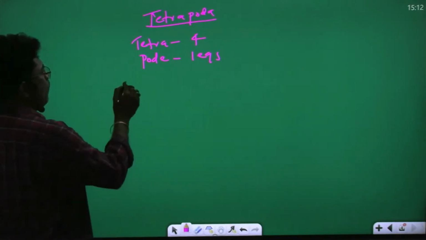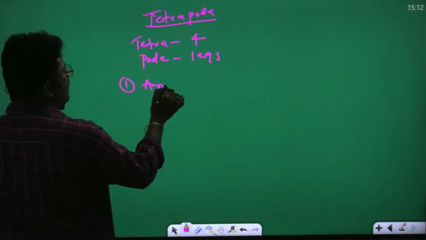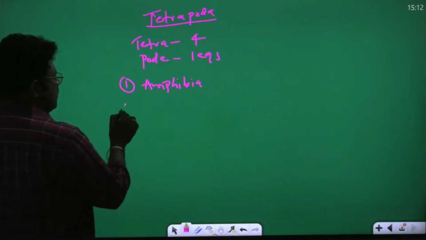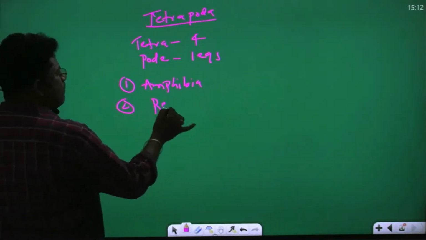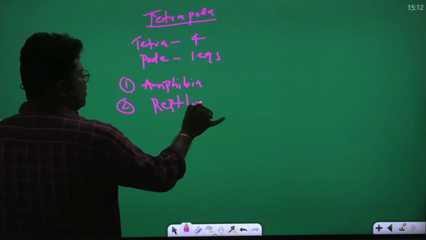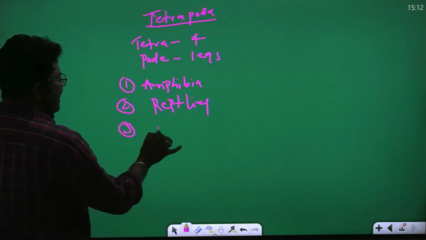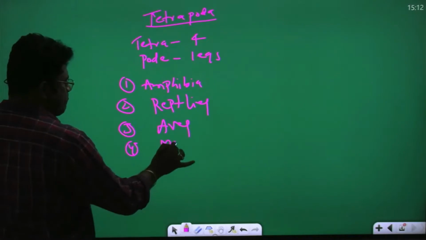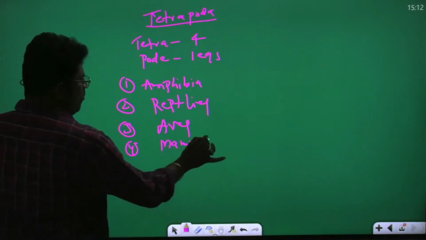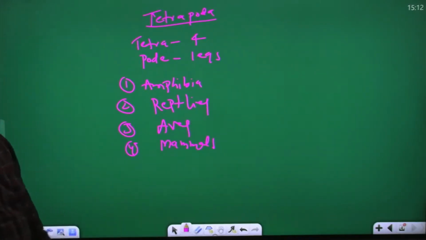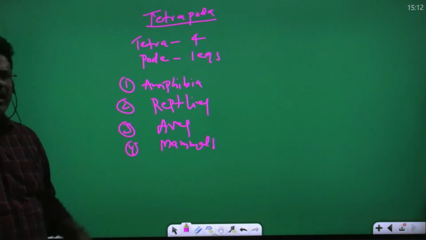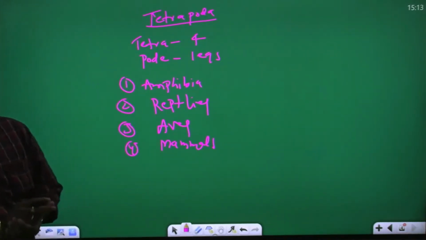In the tetrapoda, the first class is amphibia. The second one is reptiles. The third one is aves. The fourth one is mammals. So today we discuss about amphibia, reptiles, aves, mammals.